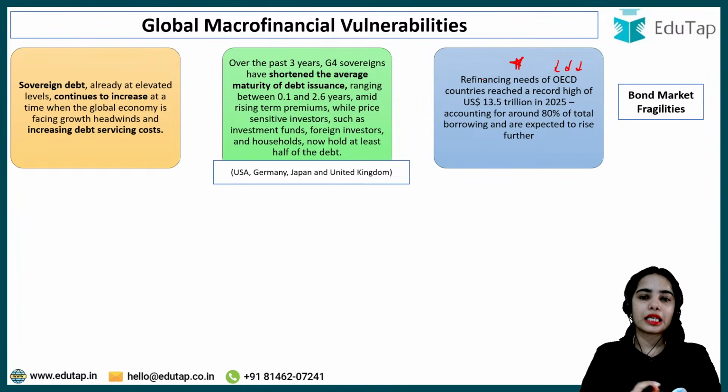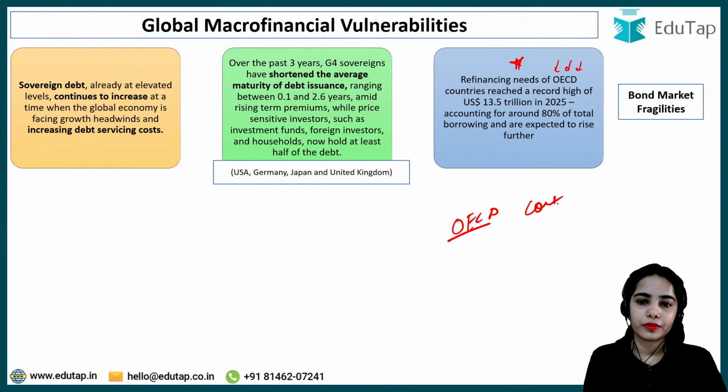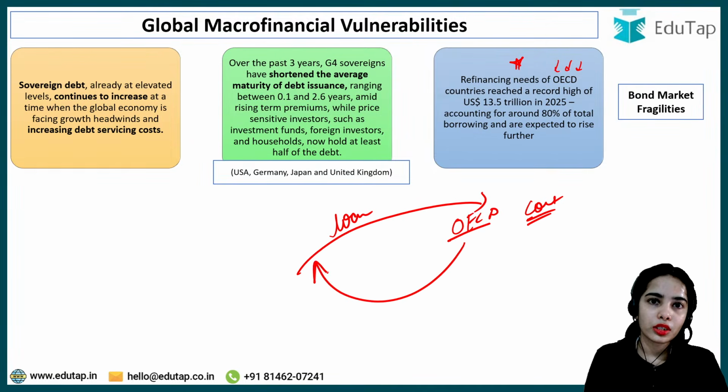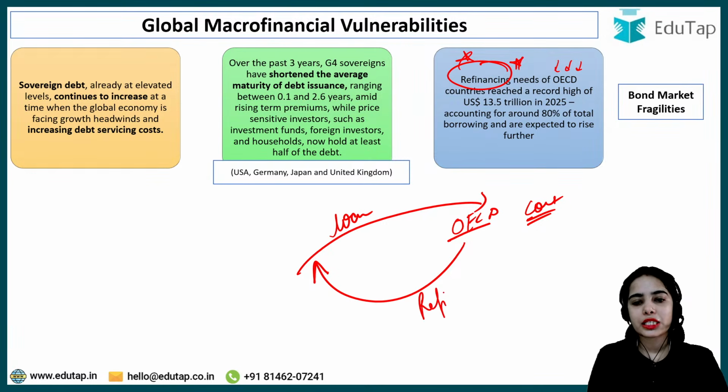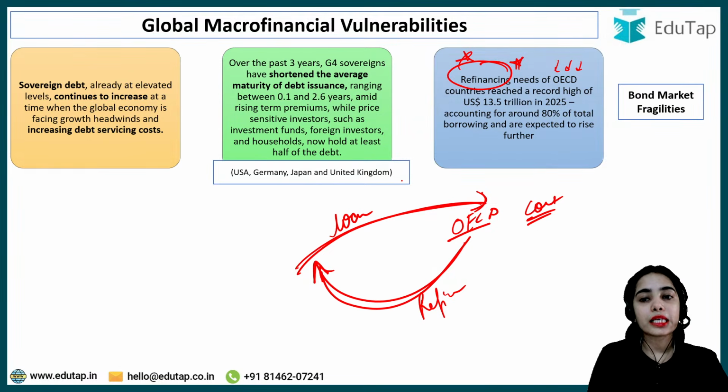So basically, many of the countries, the OECD countries, let's say they have taken the loan. Now to repay the loan, they need refinancing. Refinancing basically means taking new loans to repay the earlier loans. So refinancing needs of the OECD countries reached a record high of $13.5 trillion in 2025, accounting for around 80% of total borrowing, and are expected to rise further.